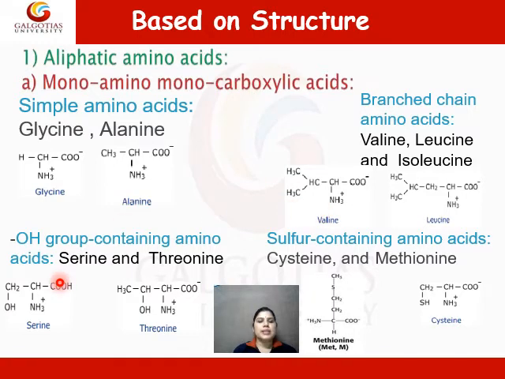Next category is hydroxy group containing amino acids. They have a hydroxy group in their side chain. Examples are serine and threonine. Next category is the sulfur containing amino acids. Examples are cysteine and methionine. They have a sulfur group in their side chain.